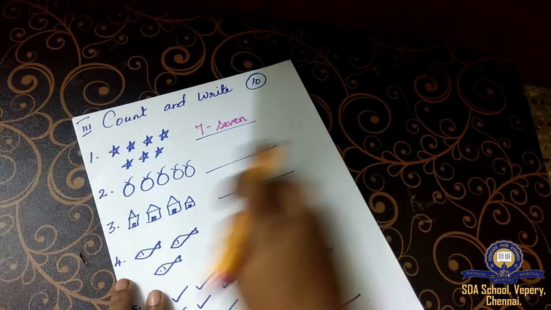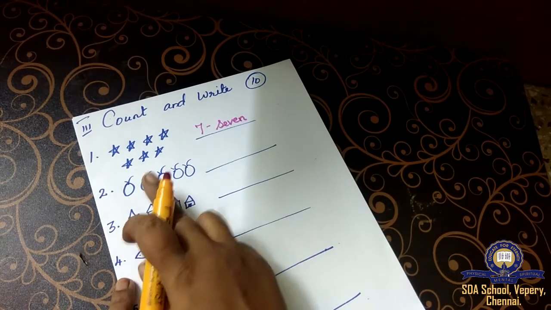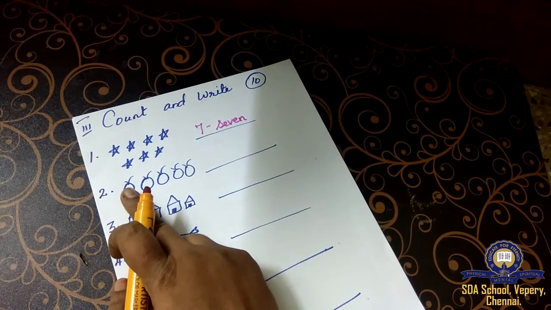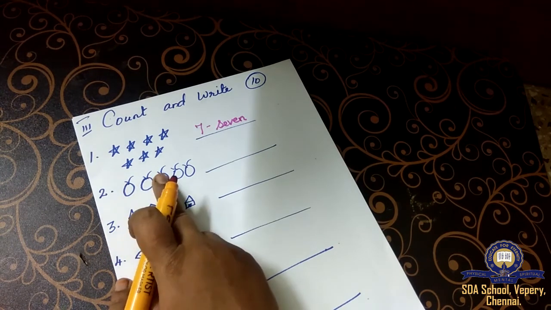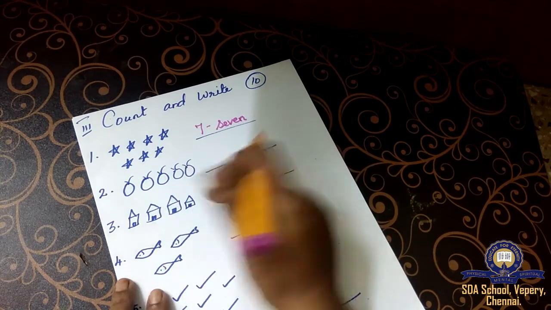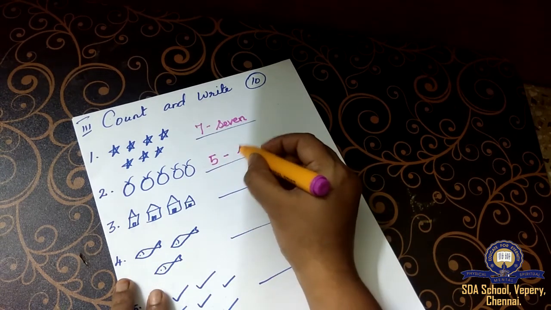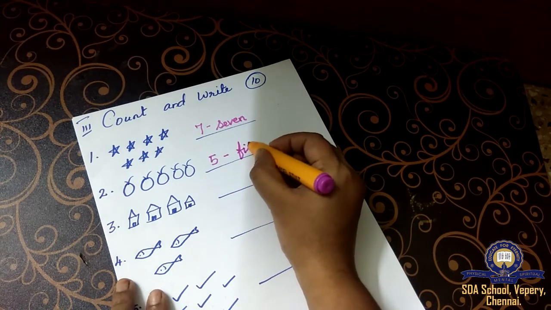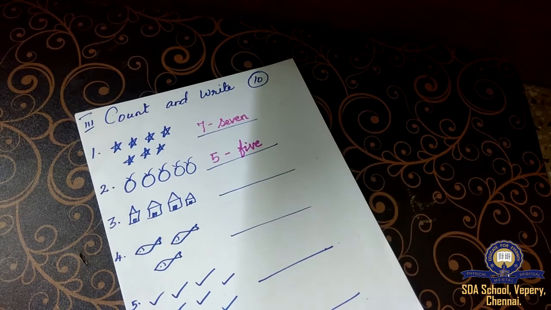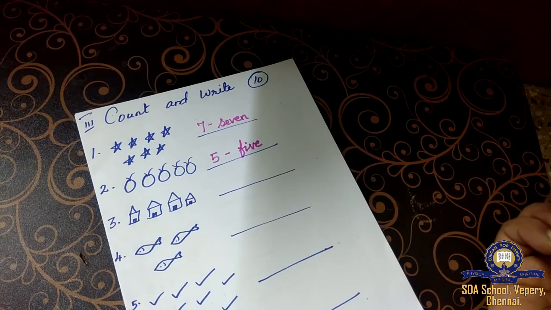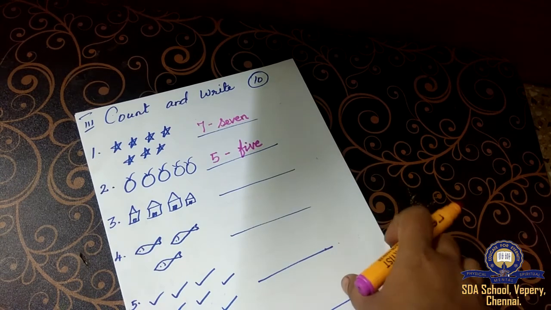Yes, children? We'll go to the second question now. Count it. How many are there? 1, 2, 3, 4, 5. Put number 5. Put a small hyphen. Write F-I-V-E. 5. This is how you should write it.